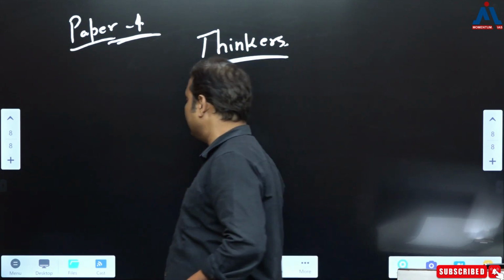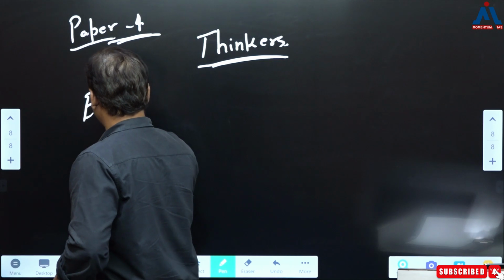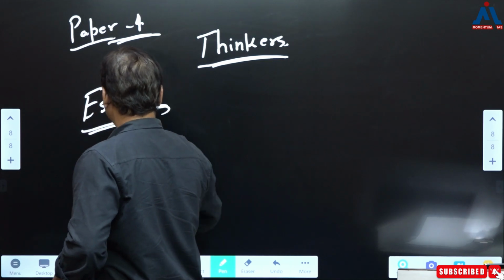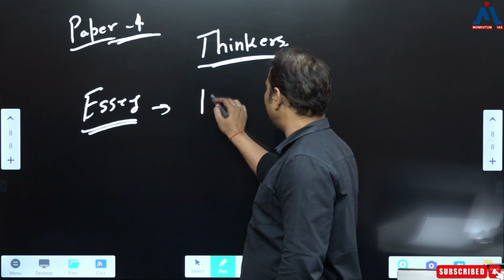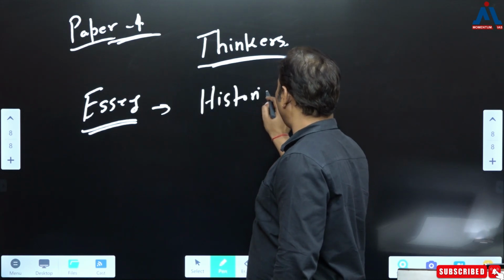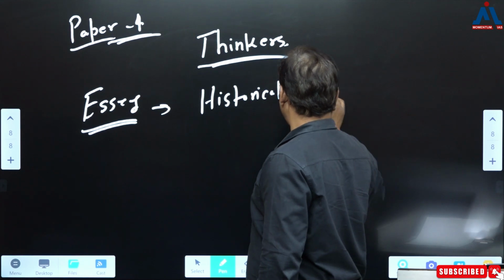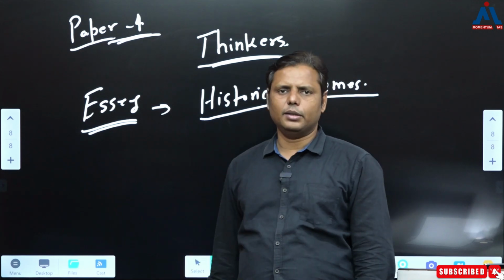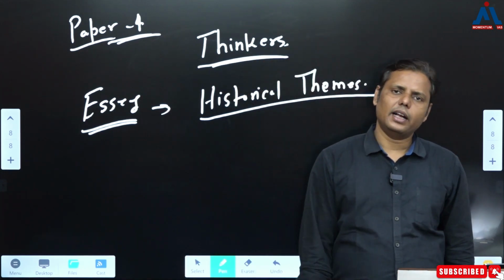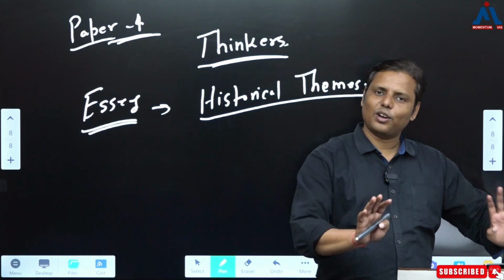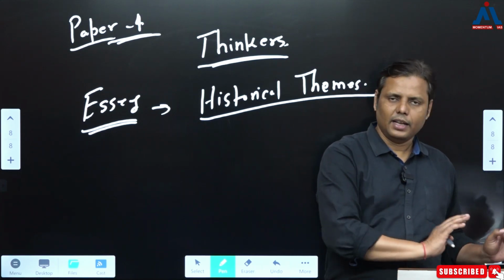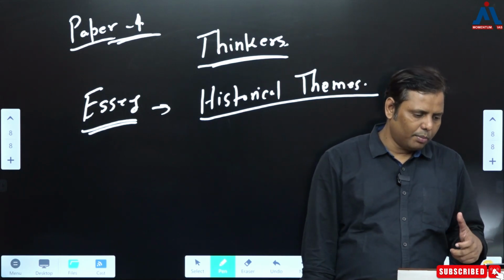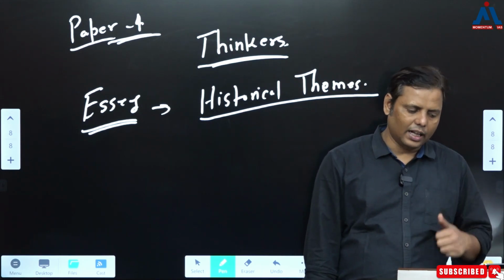But there is one area that we cannot exclude, that's the essay paper. In the essay paper, there are direct linkages with history. First of all, there are certain topics that are always asked on historical themes. There are certain questions directly asked on a historical theme. I am not saying the other optional papers have no reflection on the paper, they do, but one topic we always expect from the historical theme, that's number one.